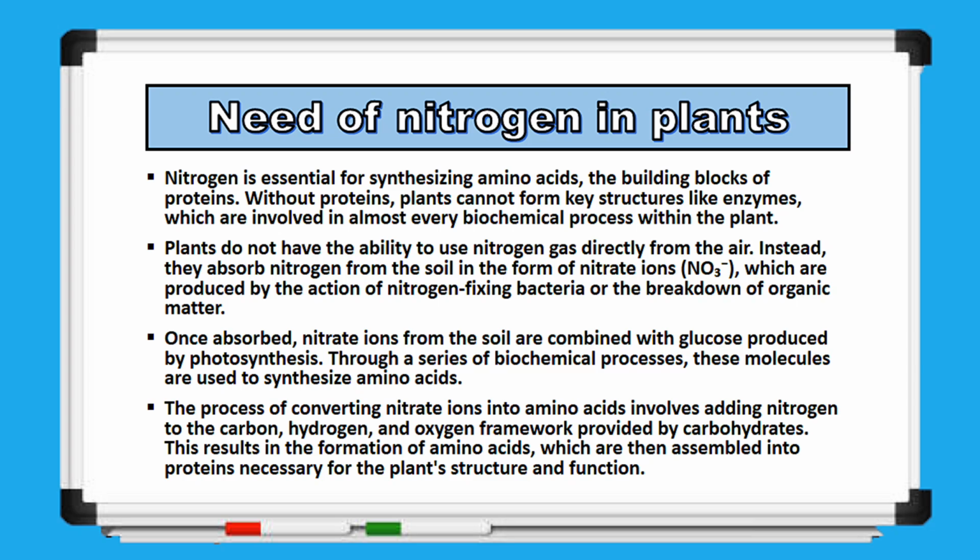Now, here's something interesting: plants can't actually use nitrogen gas straight from the air, even though it's all around them. Instead, they depend on special forms of nitrogen found in the soil, specifically something called nitrate ions. These are made available with the help of nitrogen-fixing bacteria that break down organic materials in the soil.